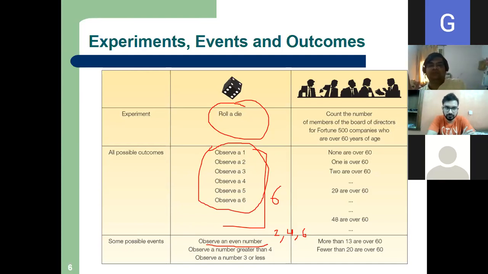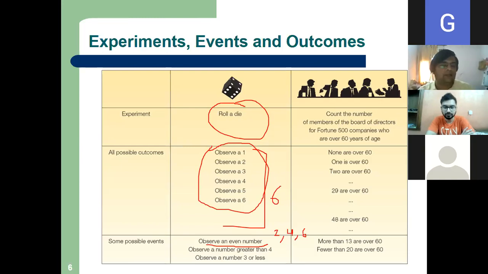So you understand what an experiment is: rolling a die, tossing a coin, counting the number of board members of directors of Fortune 500 companies who are over 60 years of age. All possible outcomes can be 1, 2, 3, 4, 5, 6; there cannot be any other option. Either 1 or 2 or 3 or 4 or 5 or 6.